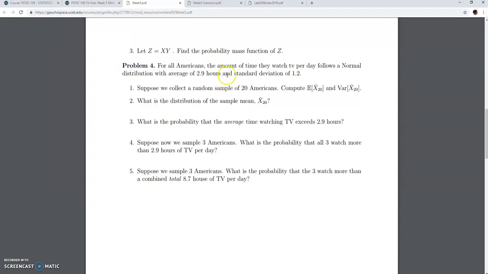If you have time, if the professor gets to this point, we can start talking about the central limit theorem. So we have here the average. We're going to compute the expected value and variance of x bar, find the distribution of the sample mean, which is normal, and so on and so forth.